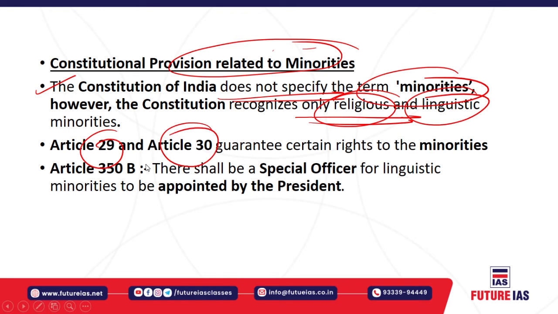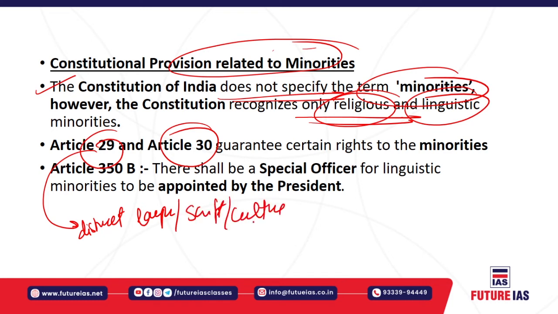Article 29 is related to the protection of the interests of minorities by making provision for any section of citizens having a distinct language, distinct script, or distinct culture to have the right to conserve it. So there is a right to conserve that distinct language, script and culture. And it mandates that no discrimination shall be done on the grounds of religion, race, caste, language or any of them.